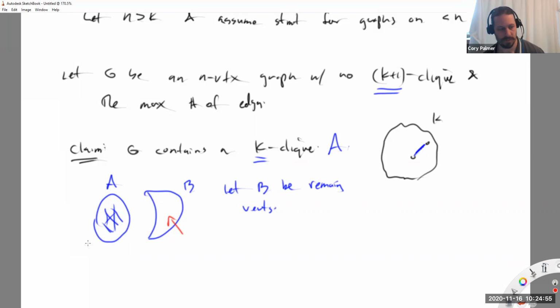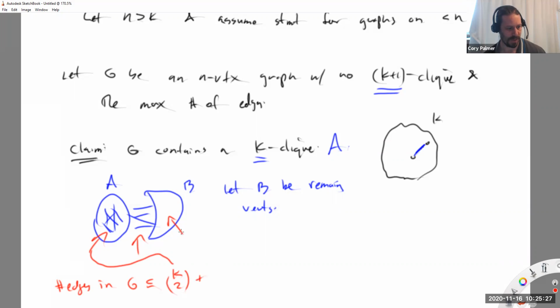So let's estimate the number of edges in this graph by these three quantities: edges inside of A, edges inside of B, and edges from A to B. The number of edges in G is at most, how many edges are inside of A? k choose 2.